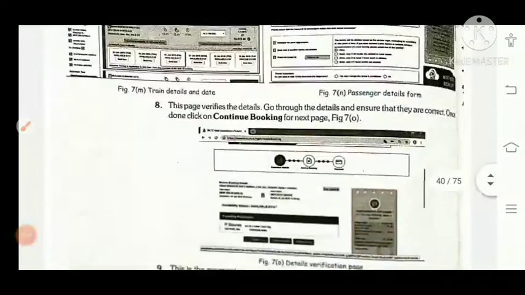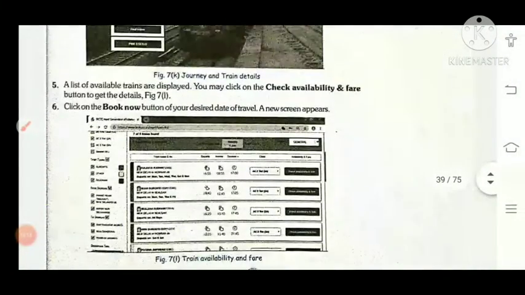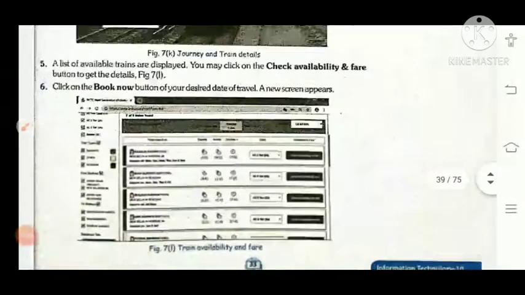And suppose you want to cancel this ticket, then later on what will you have to do? Again you will open the IRCTC site and log in with your ID and password. Here you will find an option, My Bookings. Click on that, then the cancel option comes up. Click on the cancel option. The refund will come automatically in the account from which you made the payment. Okay, so in this manner we do online reservation.